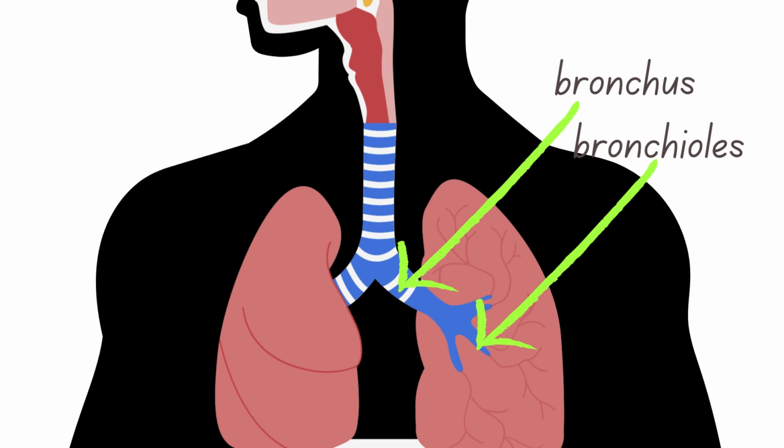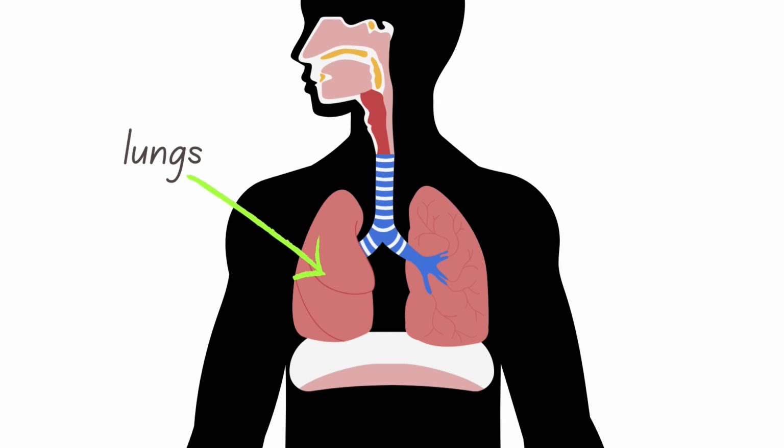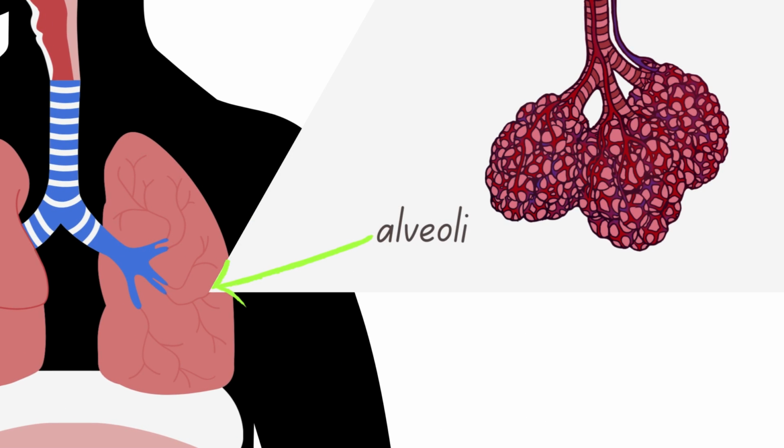Rings of cartilage stop the trachea and bronchi from collapsing during breathing. The insides of the trachea, bronchi, and bronchioles are lined with epithelium that consist of ciliated cells which secrete mucus. Dust particles and bacteria are trapped in the sticky mucus film. The lungs are the main organs of the respiratory system. They have a spongy texture and can be expanded and compressed by movements of the chest when air is inhaled or exhaled. Alveoli are tiny air sacs where gaseous exchange occurs.